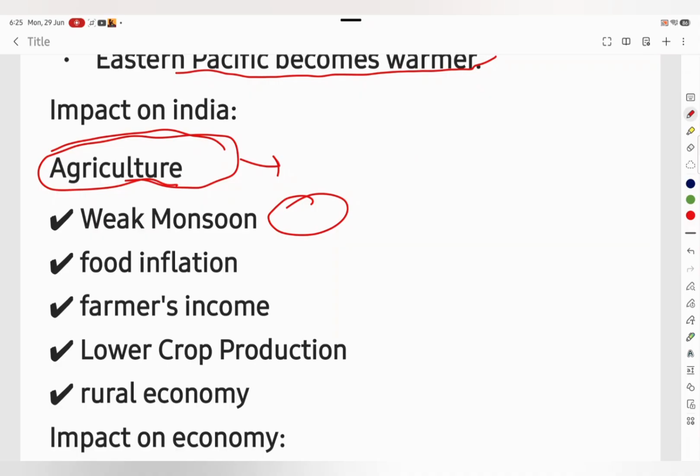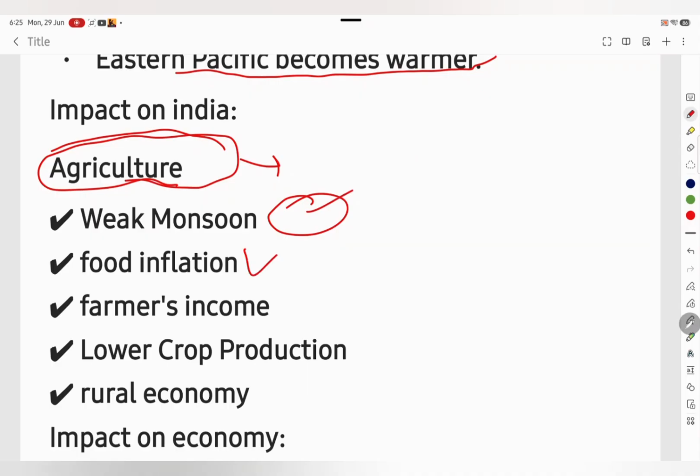A weak monsoon means less rainfall. When rainfall is below normal, farmers may delay sowing or face poor crop growth due to a lack of soil moisture. As a result, the production of kharif crops such as rice, maize, pulses, soybean, cotton, and groundnut may decline. Lower agricultural production means less food reaches the market.